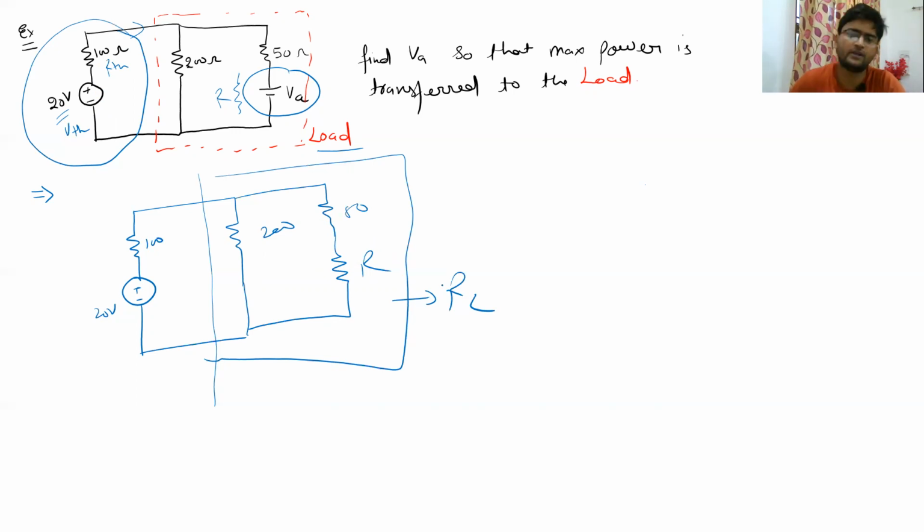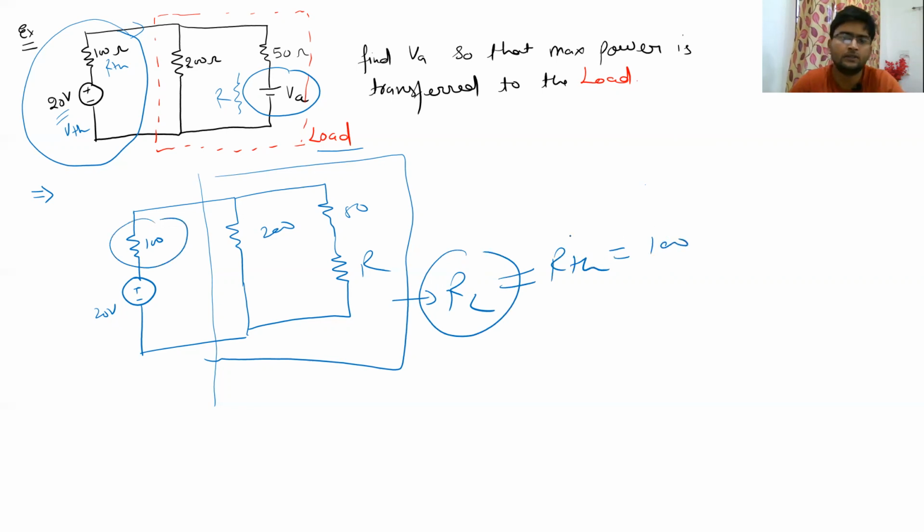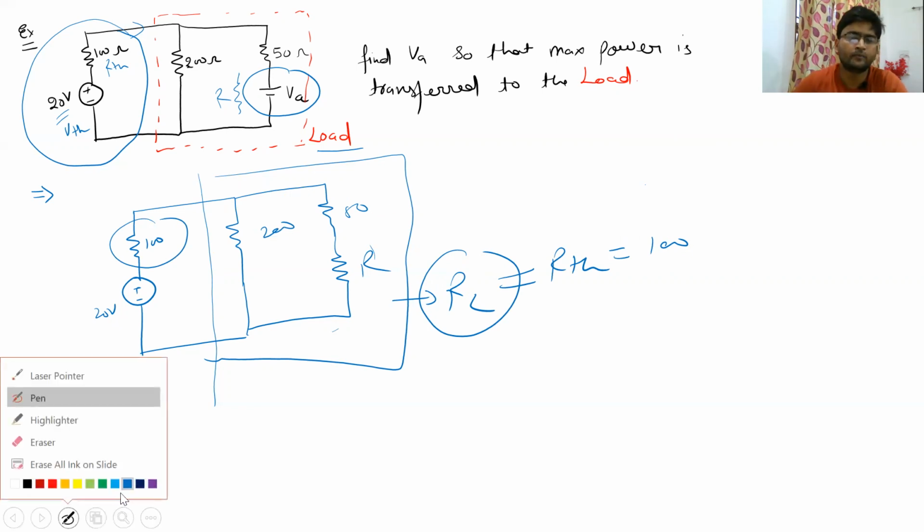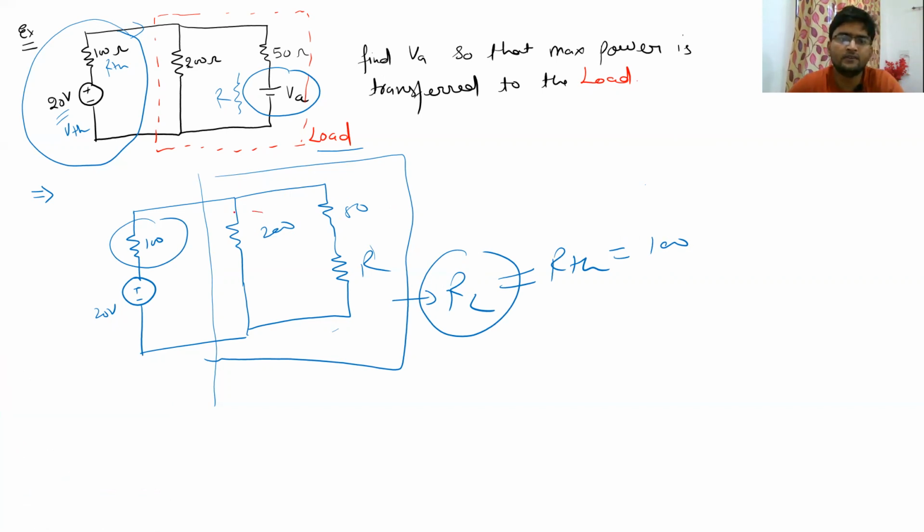And according to the maximum power transfer theorem that we just derived, this RL should be equal to RTH. And what is its value? 100 ohm, right? So the combination of these 50 and R resistance with 200 should be equal to 100 ohm. Now, as you can see, this is 200 ohm, which is in parallel with the series combination of R and 50. So what will be the value of this R and 50 if they are summed in series combination, which is in parallel with 200, so that it will become equal to 100 ohm? Very simple.